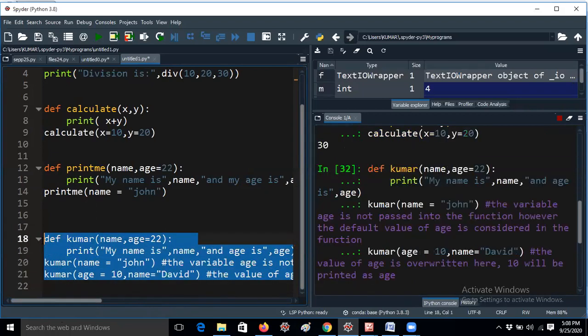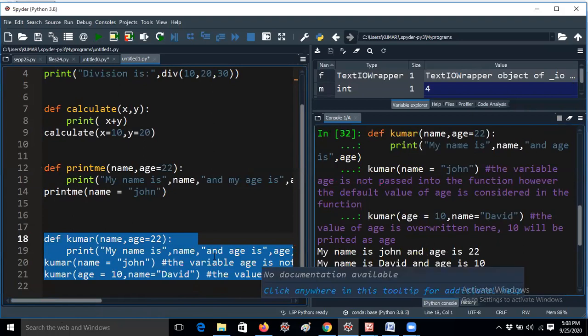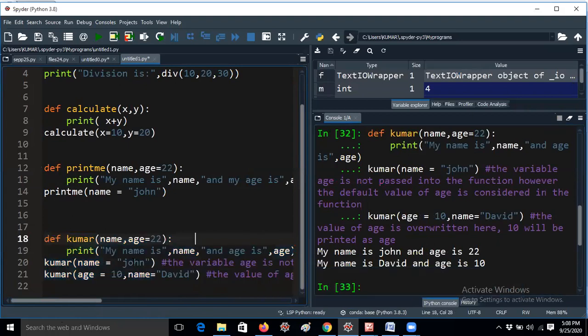Let me run it. So you can check, my name is John and age is 22. Here I am not passing the age, but I am giving the default value in the definition. That's the reason it is not getting an error. Even though you are giving one argument, there is no error because you are giving the default value here. If you are not giving the value here, for example if I remove age equal to 22, then you will get an error. You should understand carefully, guys. Because I am passing only the name parameter, if you are not giving the age value, it will get an error because the number of arguments is different.